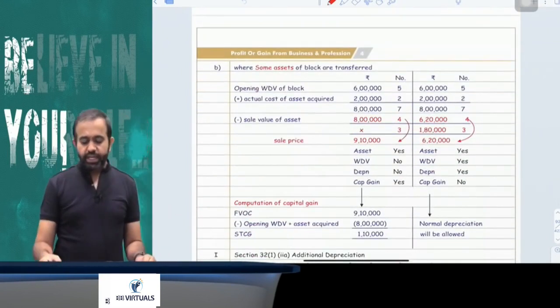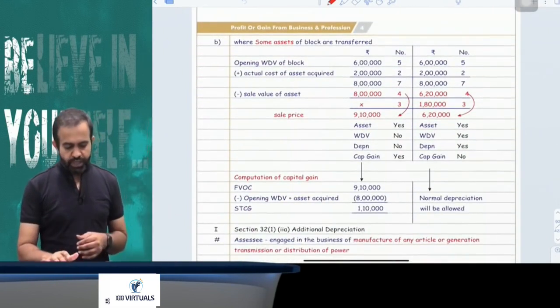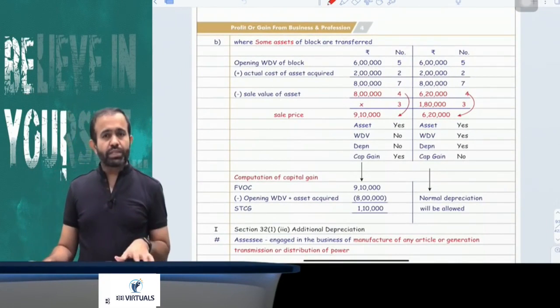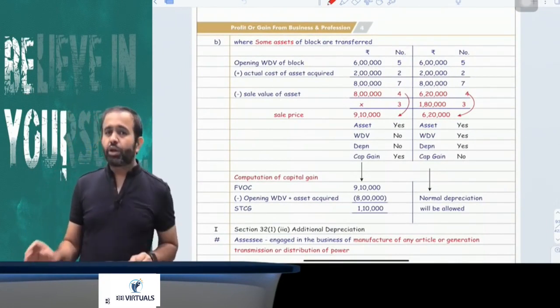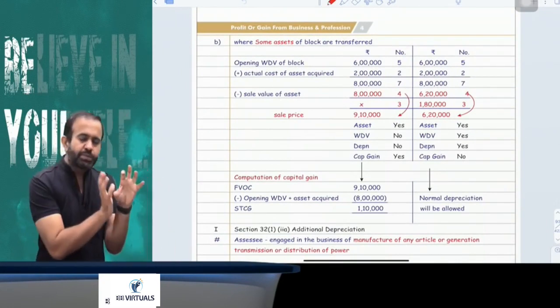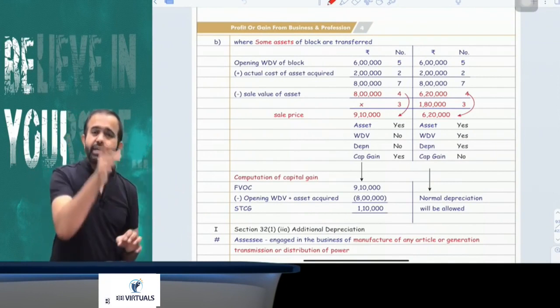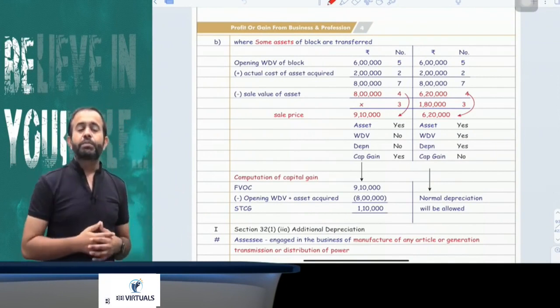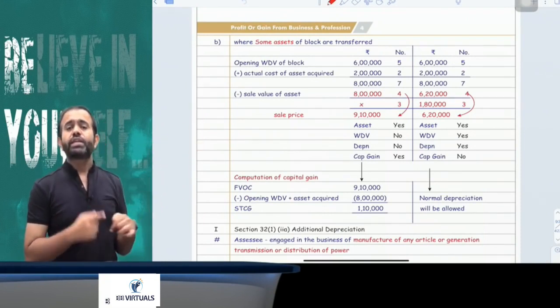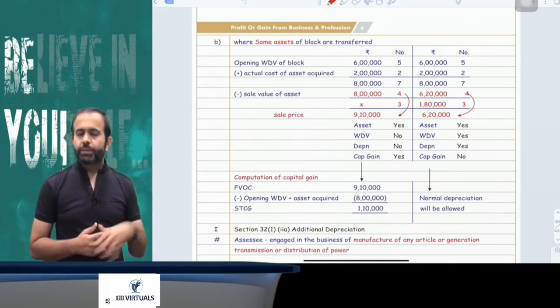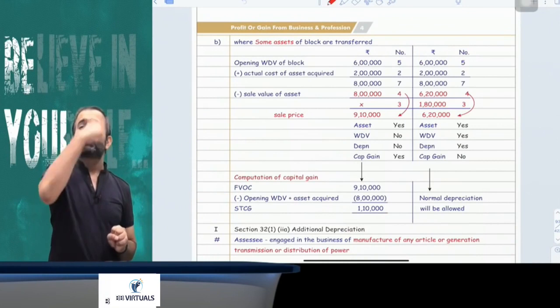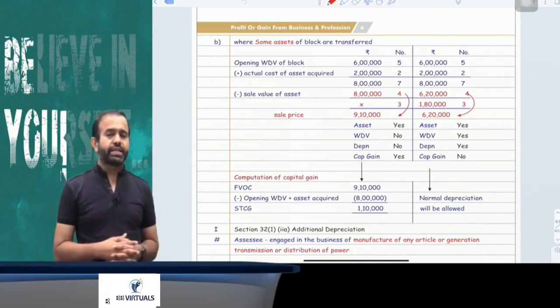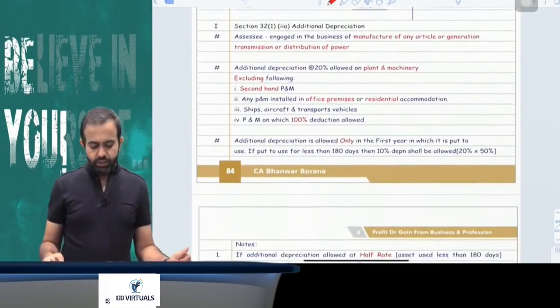But now try to understand, if you transfer some asset of the block, then capital gain is applicable only in one case: if the sale price of that asset is more than your opening WDV plus purchase. If the sale price of that asset is more than opening WDV plus purchase, then only capital gain is applicable. Otherwise, capital gain is not applicable.